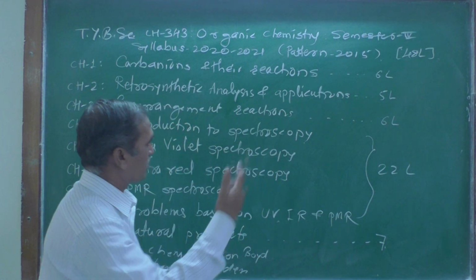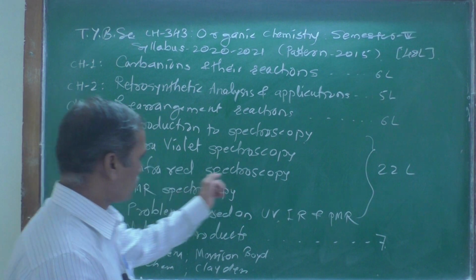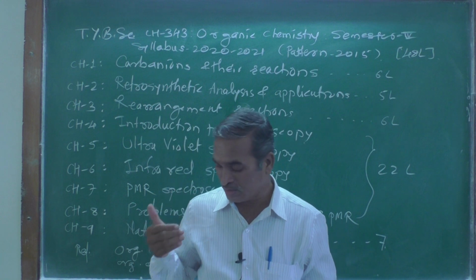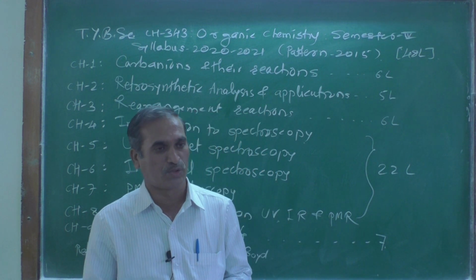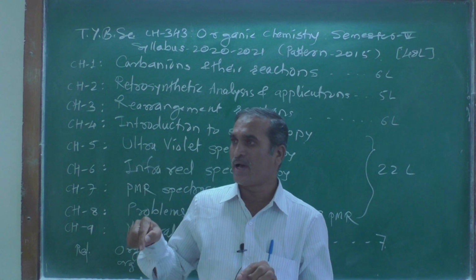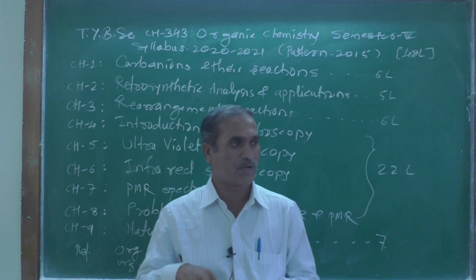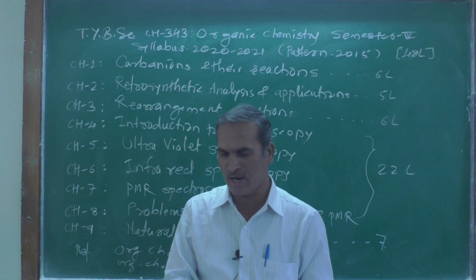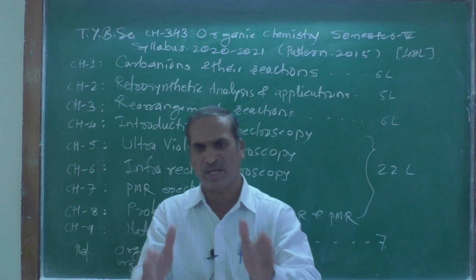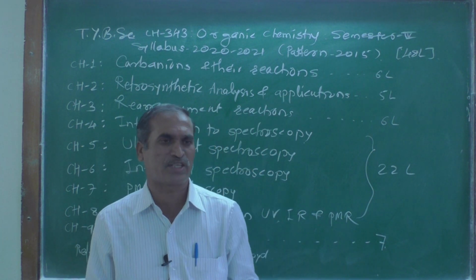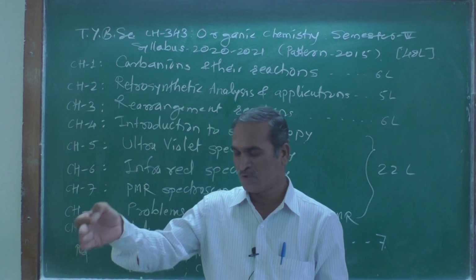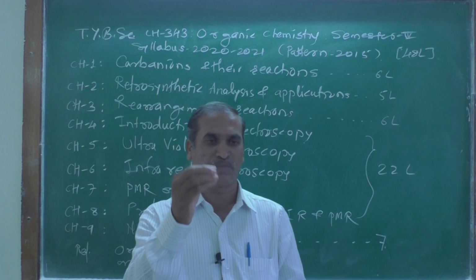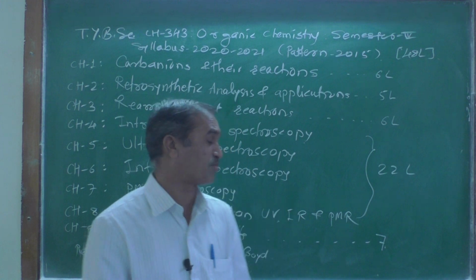So changes occur at a particular part of that organic compound. Suppose a carbonyl group, or a hydroxy group, the OH group. The OH group gives an IR frequency near about 3200 to 3600 per centimeter. This clearly indicates to the chemist, by interpreting and analyzing that spectra, that they can easily find out whether that OH group is present or not. That type of information we are getting from IR spectroscopy.